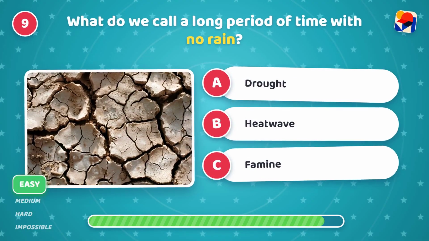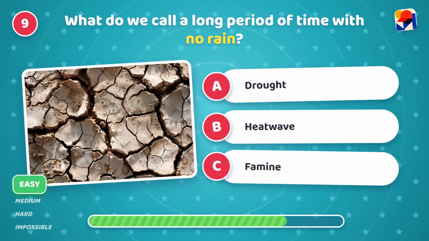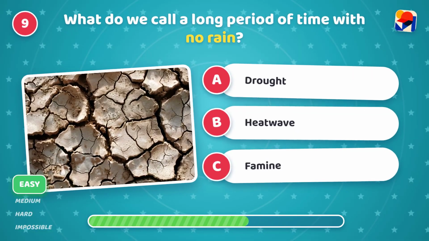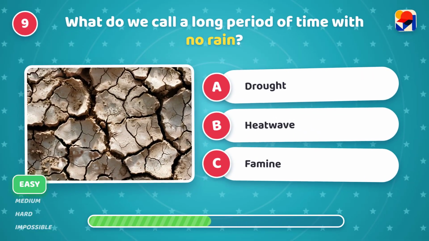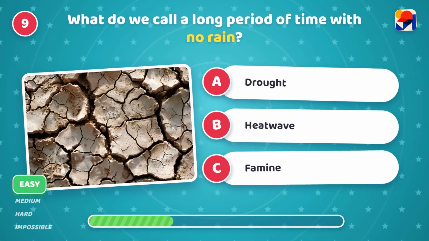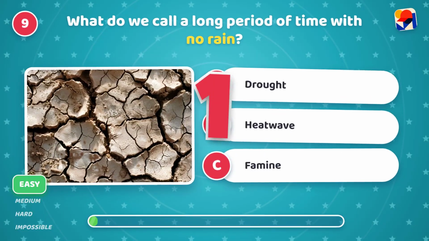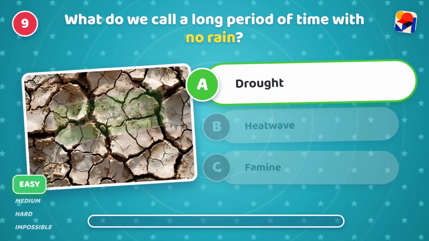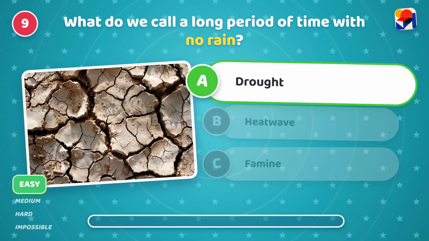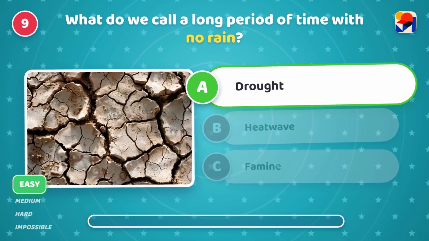What do we call a long period of time with no rain? Is it A, drought, B, heat wave, or C, famine? It's A, drought. Oh no, dry. Rivers and lakes can empty.